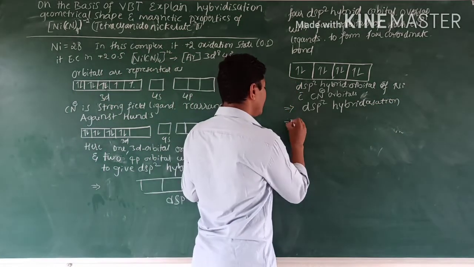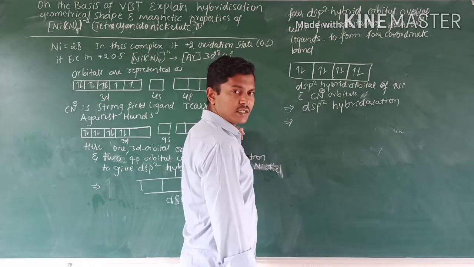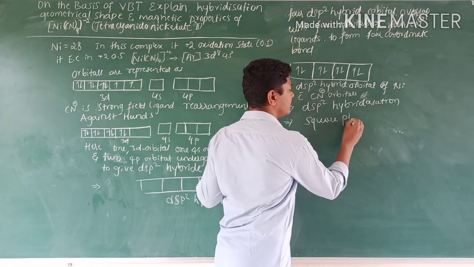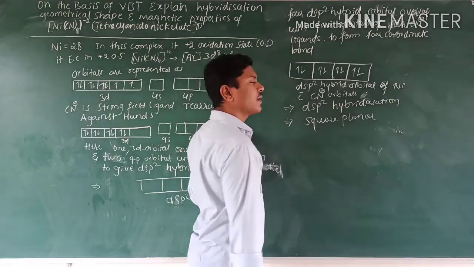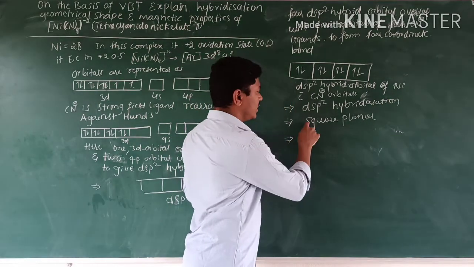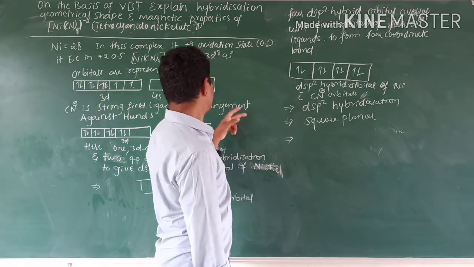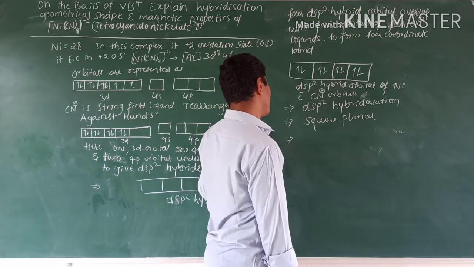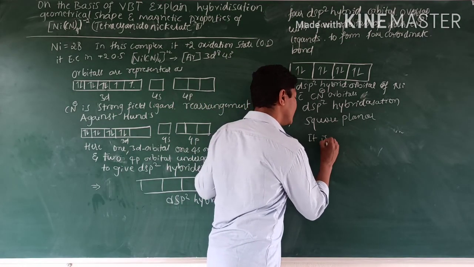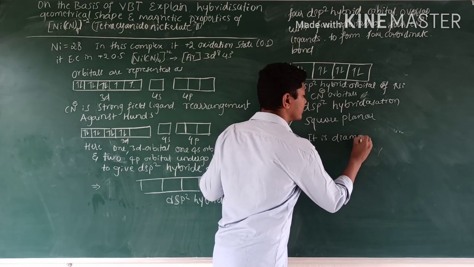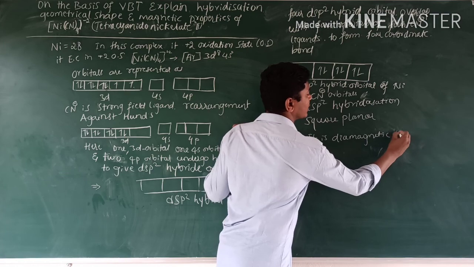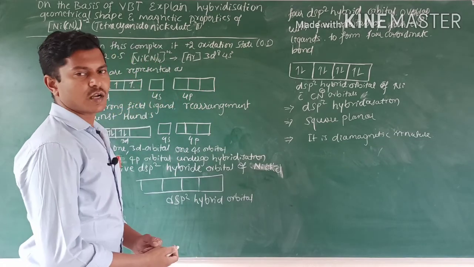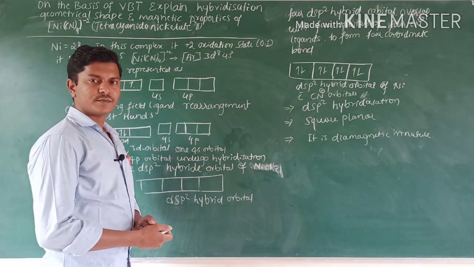If the hybridization is dsp2, its geometry is square planar. Then with square planar geometry, after rearrangement there are no unpaired electrons, so it is diamagnetic in nature. Like this, applications are observed in coordination compounds. Got it?